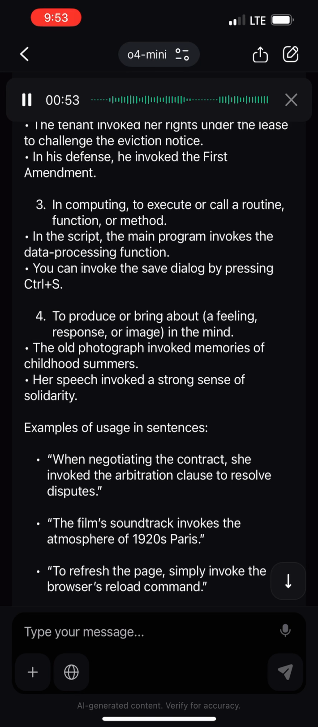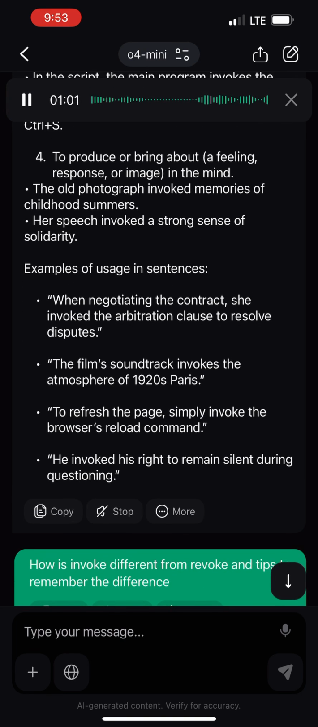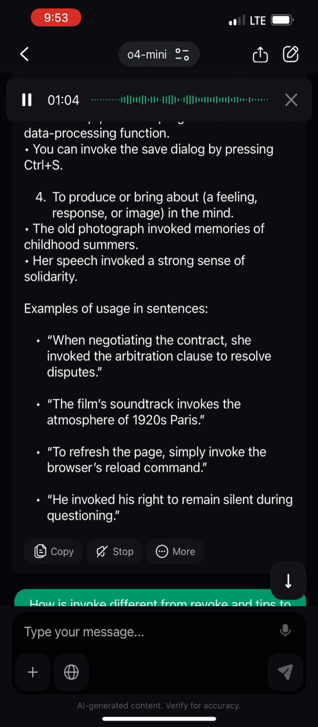Examples of usage in sentences. When negotiating the contract, she invoked the arbitration clause to resolve disputes. The film's soundtrack invokes the atmosphere of 1920s Paris. To refresh the page, simply invoke the browser's reload command. He invoked his right to remain silent during questioning.